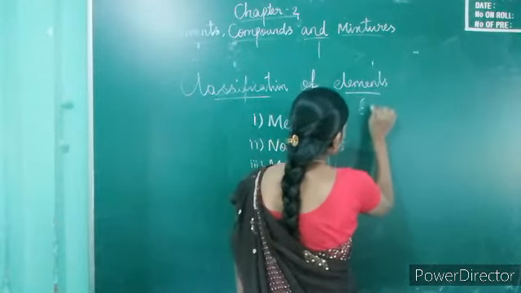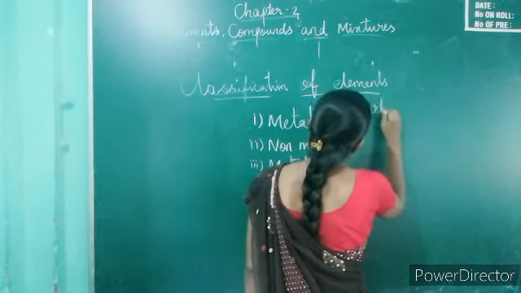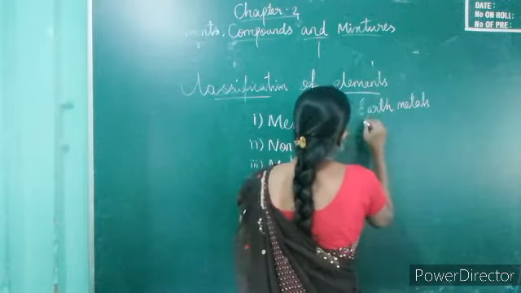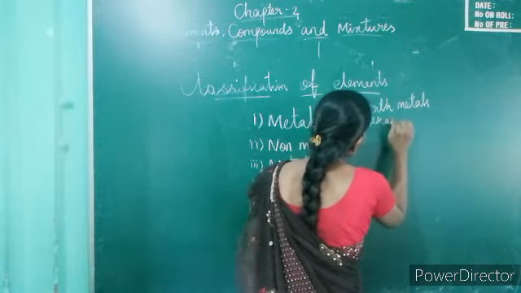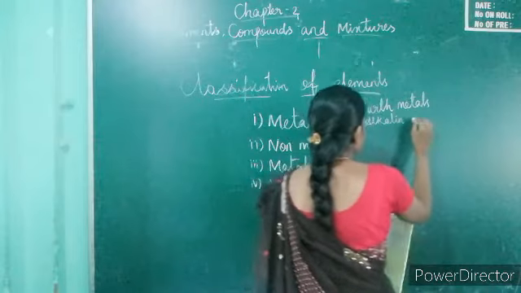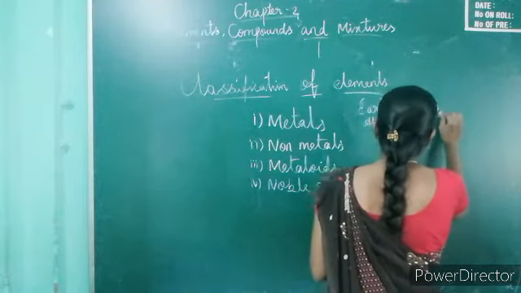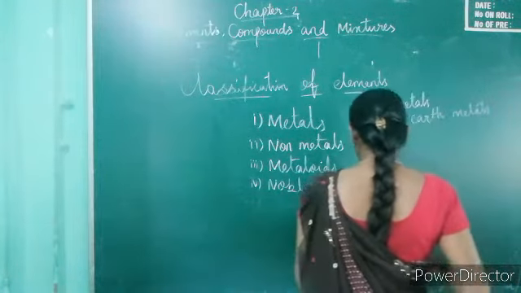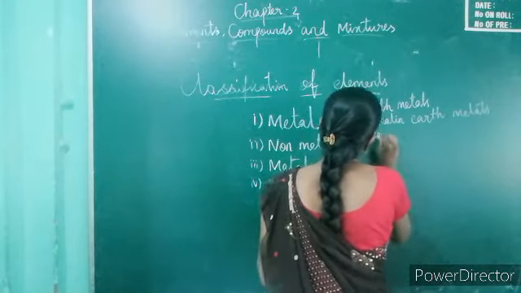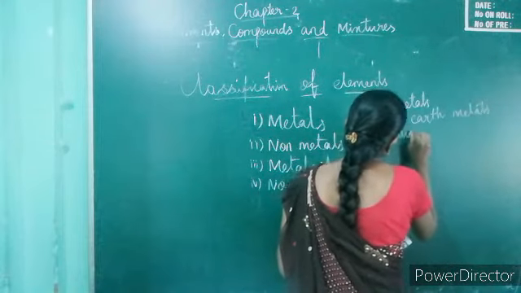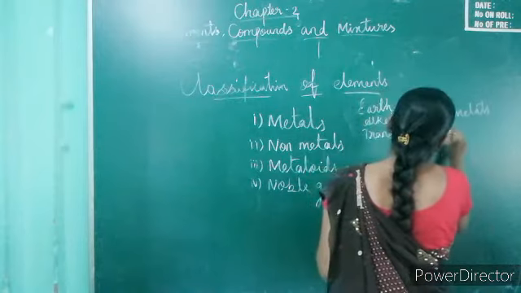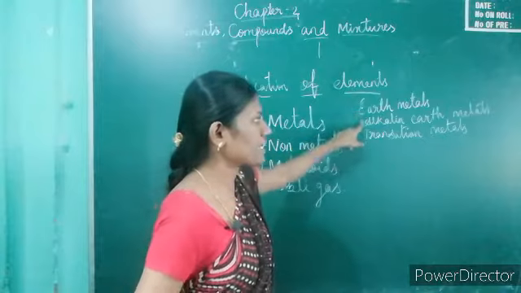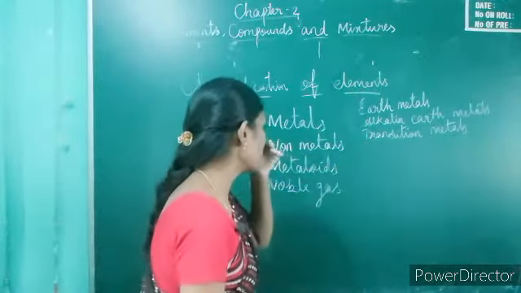Types of metals: alkali metals or earth metals, alkaline earth metals, transition metals.